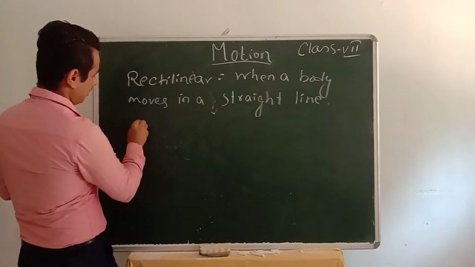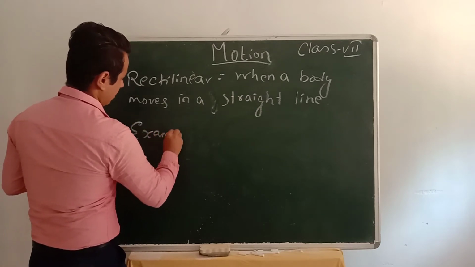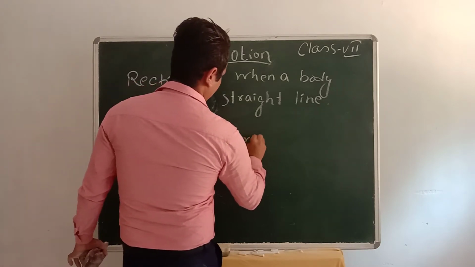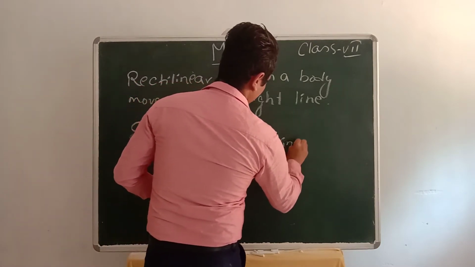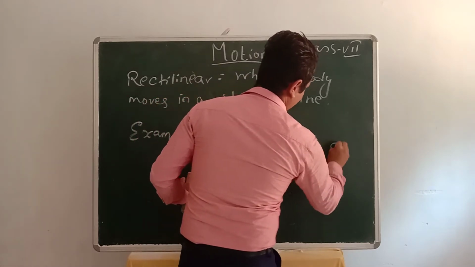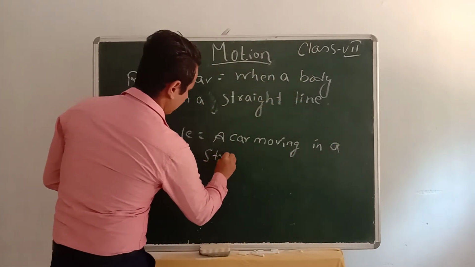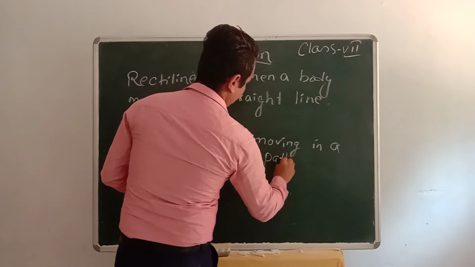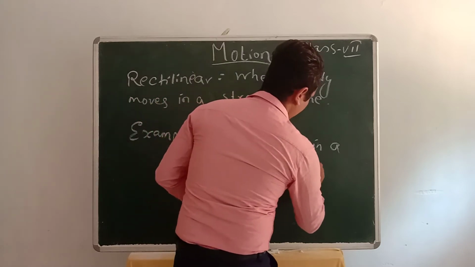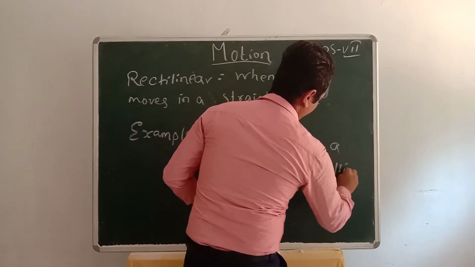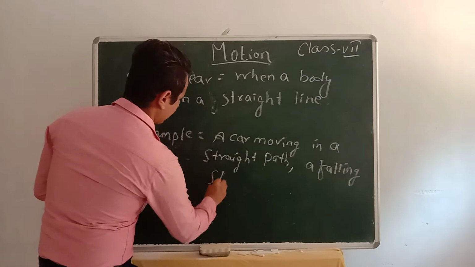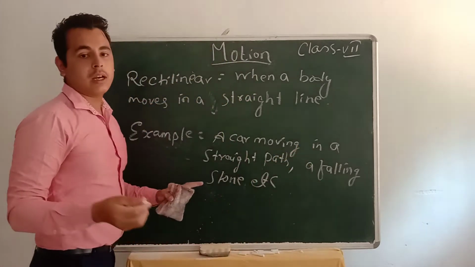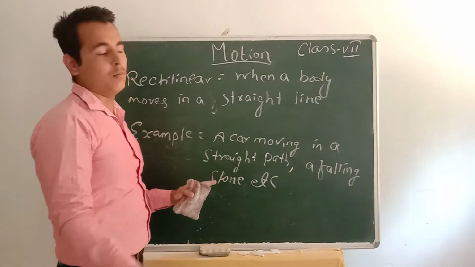For example, a car moving in a straight path, or a falling stone, etc. There are a few more examples which you can refer to in your books.